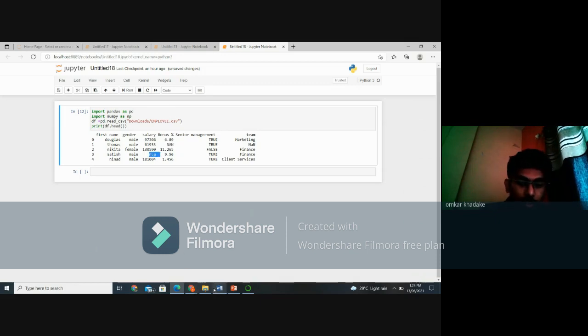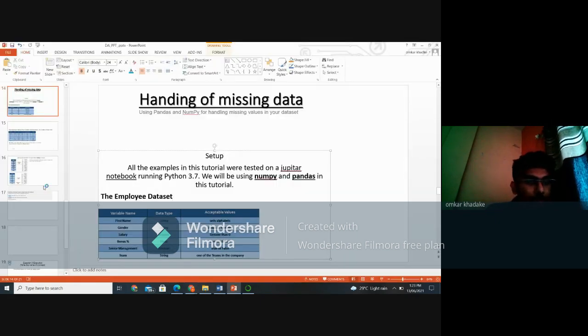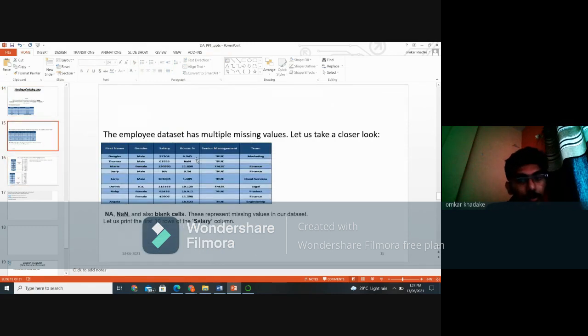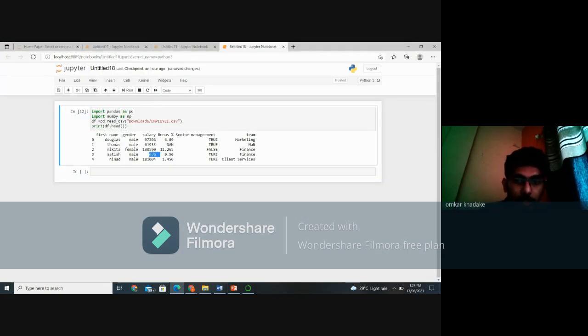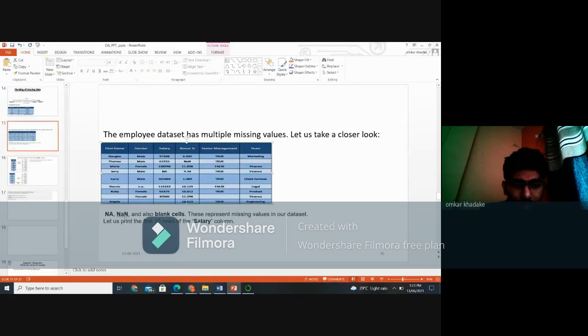So what is this? The employee data set has multiple missing values. Those missing values like NA, NaN, and also blanks, represent missing values, which is not data in our data set.